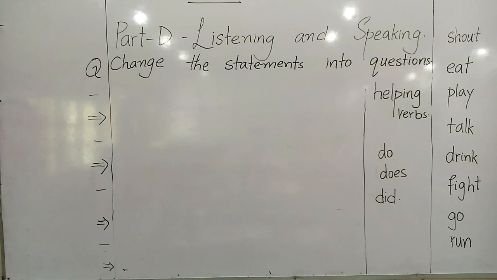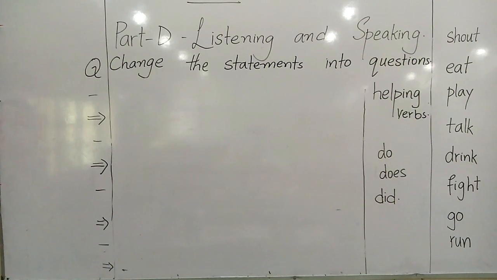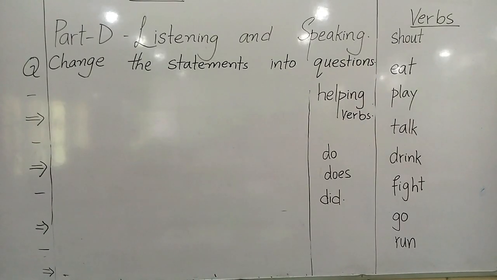Now there is one more helping verb which we can use for making question sentences, that is did. But to understand it better, I want to show you something before. Look at this list. These are verbs.